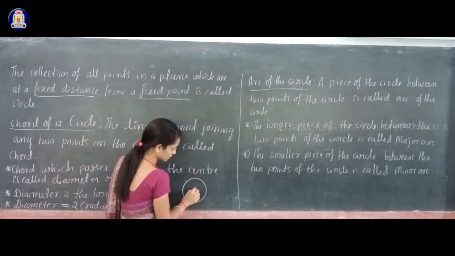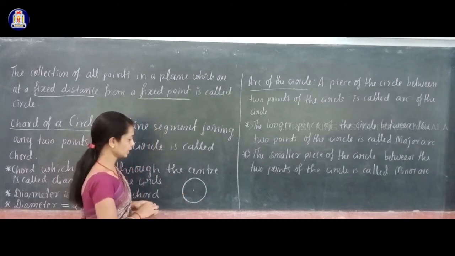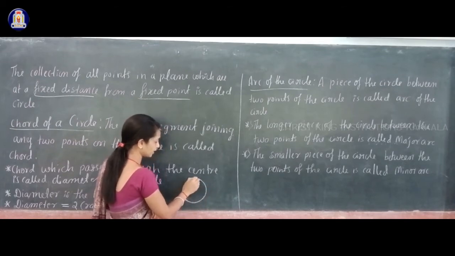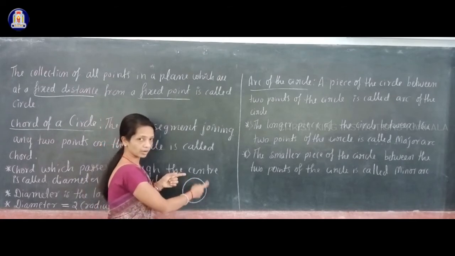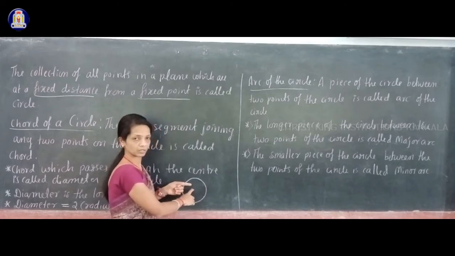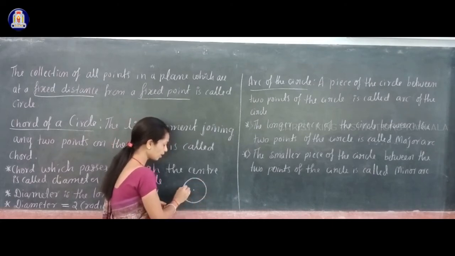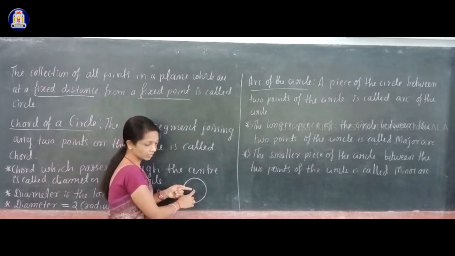You know that a circle is like this. It has one fixed point, and that fixed point is called the center of the circle. In a circle you have many points, and these points are special. How are they special? These points on the circle are equidistant, at a fixed distance from the center of the circle, from the fixed point. This is the fixed point.